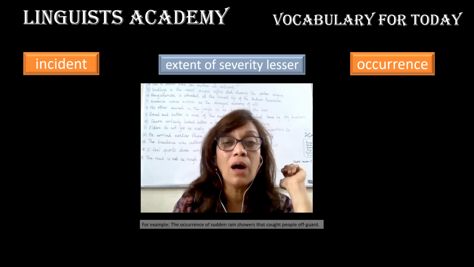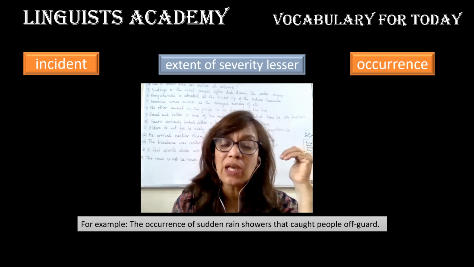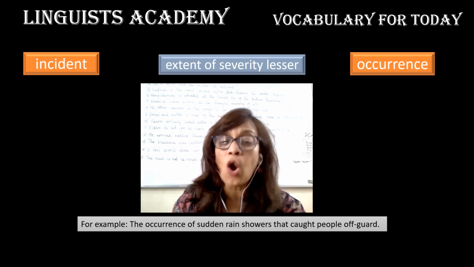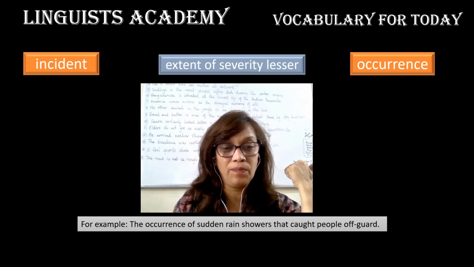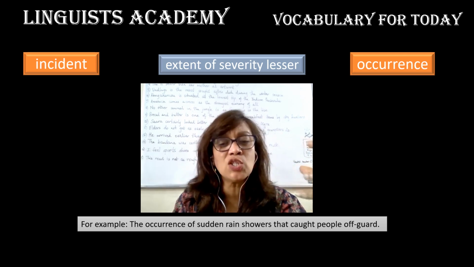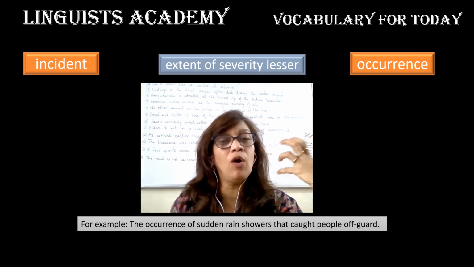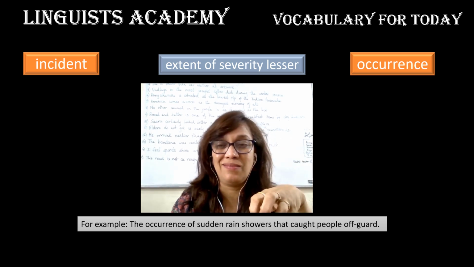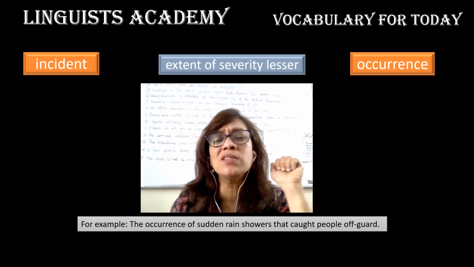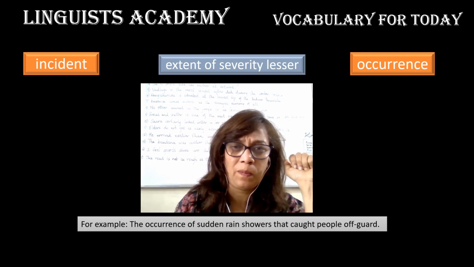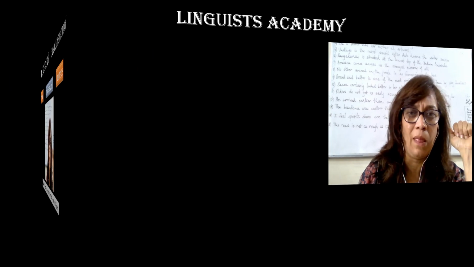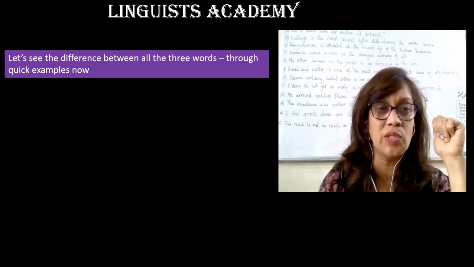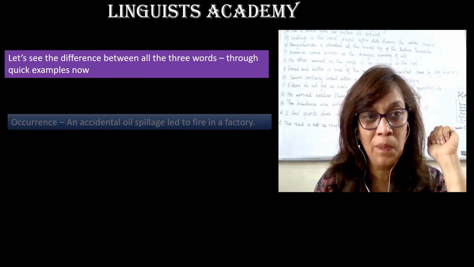For example, the occurrence of sudden rain showers caught people off guard. The occurrence of sudden rain showers caught people off guard. Here if you see occurrence, it is not having such a severe impact. Now let us see the difference between all these three words through quick examples.